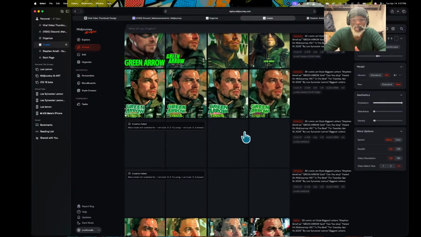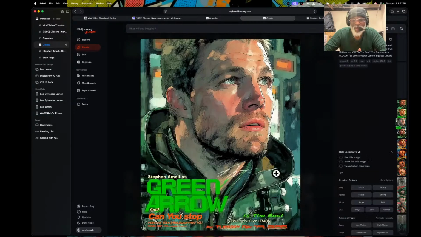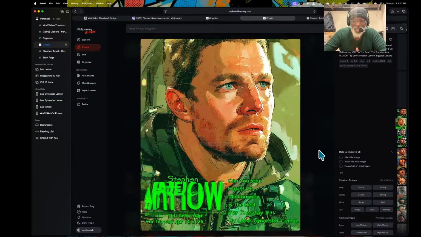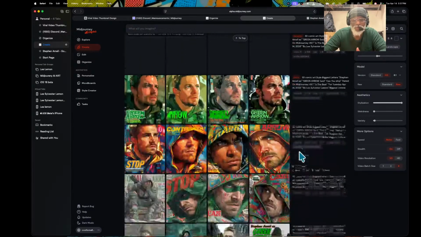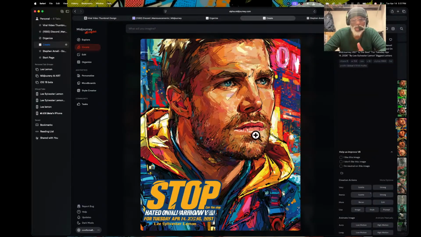And you can see a bit of difference when you're using version 8 and, say, Steve spelling Green Arrow. You can better see that on version 8, and I do like the artist on version 8. I love the style on version 8. If you try to run this again with version 7, I love version 8.1, but this still brings me back to version 7. And this is something that most of y'all will be upset about.